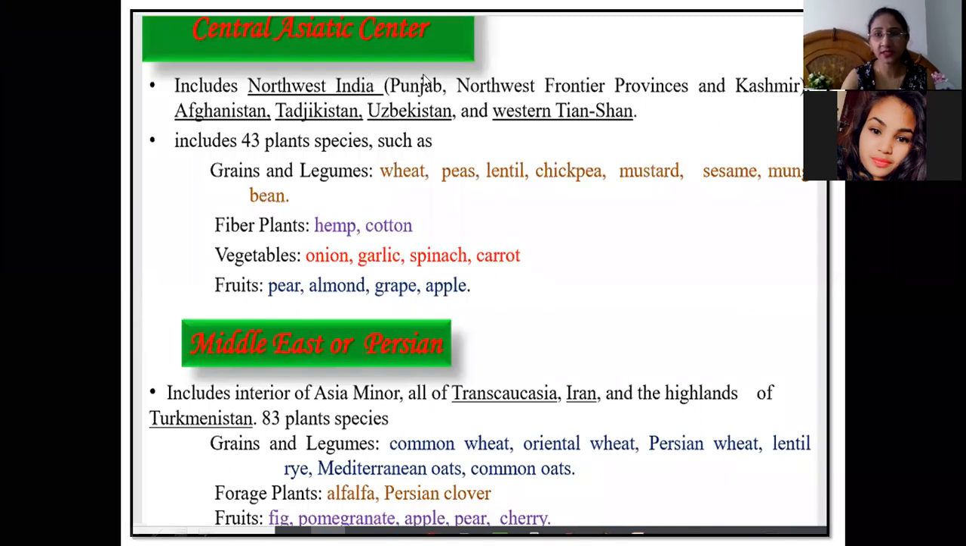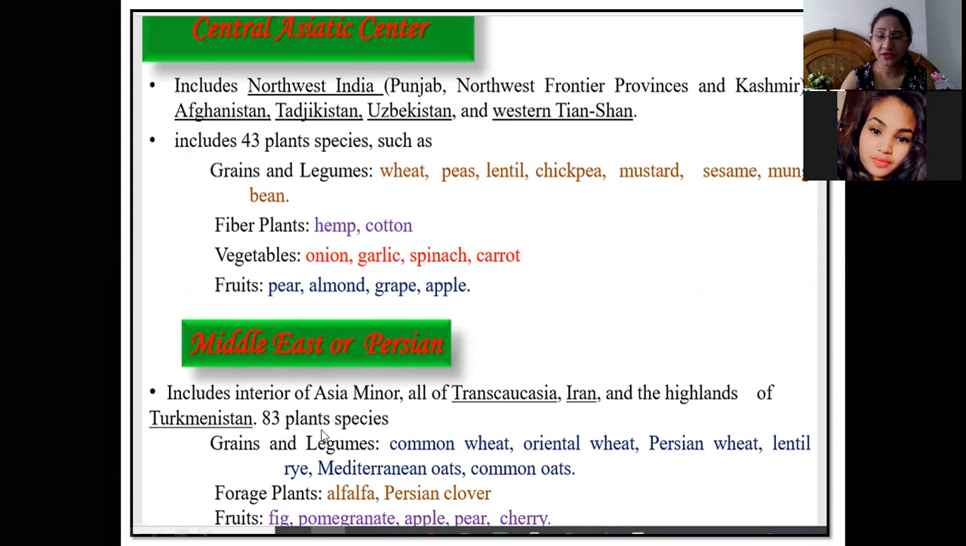Similarly, the Central Asiatic Center includes Northwest India like Punjab and other provinces, Kashmir, Afghanistan, Uzbekistan, and regions like these. 43 plant species are included in this; they are believed to have their centers of origin in the Central Asiatic Center. Similarly, the Middle East and Persian center has 83 plant species, from the areas of Iran and the Middle Eastern areas.